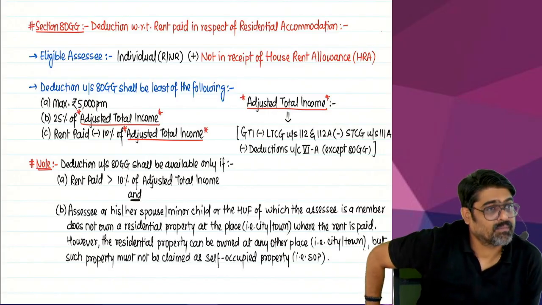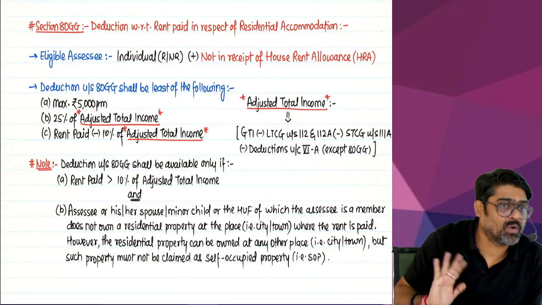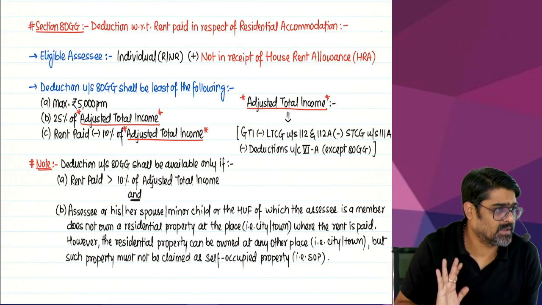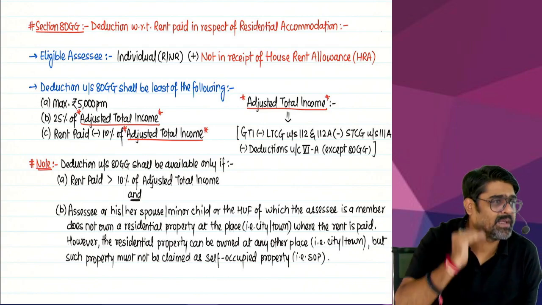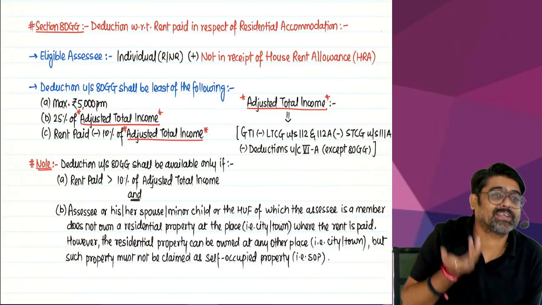Are you paying rent? To pay that rent, are you getting HRA income? No. Then for that rent paid, you will claim deduction under 80GG. How much? A, B, C, whichever is lower. A, actual HRA receipt. No, HRA is not there only.